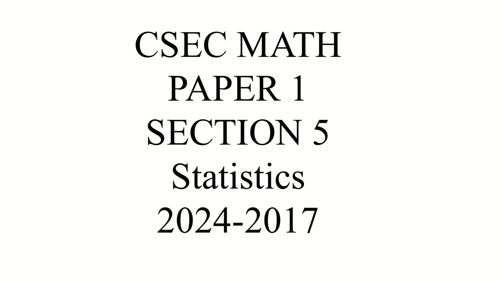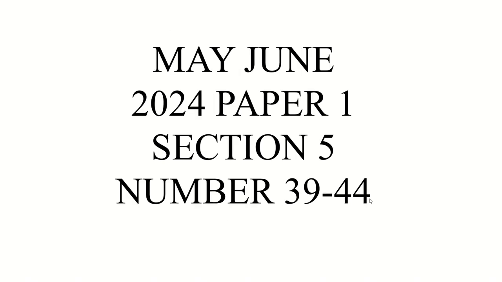Hi, good day everyone. So today we are going to be doing CSEC Maths Paper 1 Section 5, which is your statistics, and we'll be doing 2024 to 2017. Right, so the first thing we're going to be looking at is May-June 2024 Paper 1 Section 5, that is number 39 to 44. Alright, so let's go with the first one.